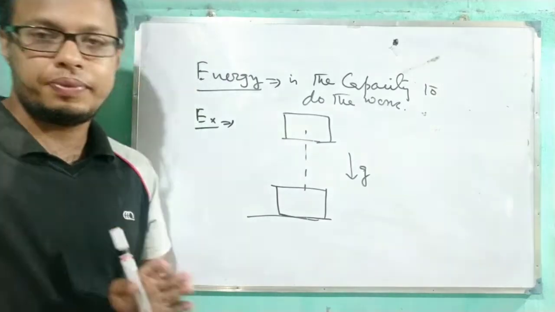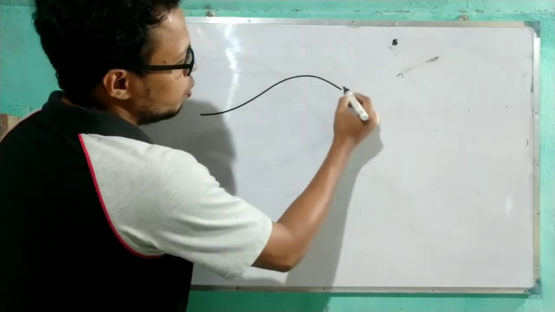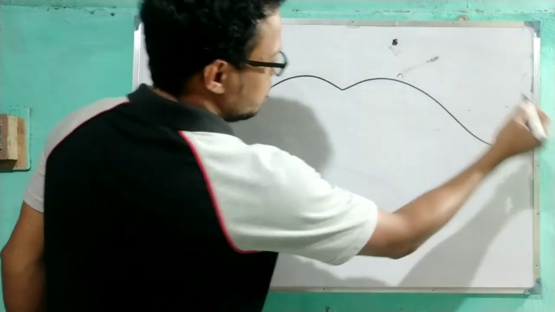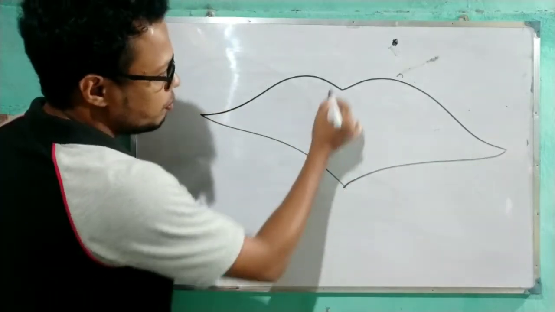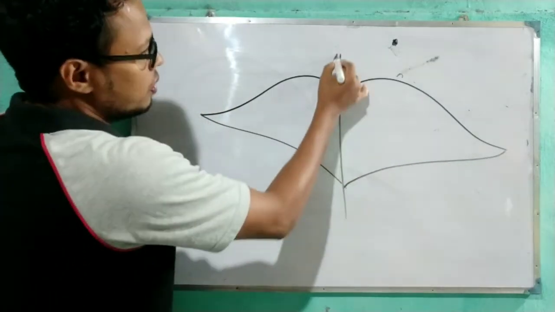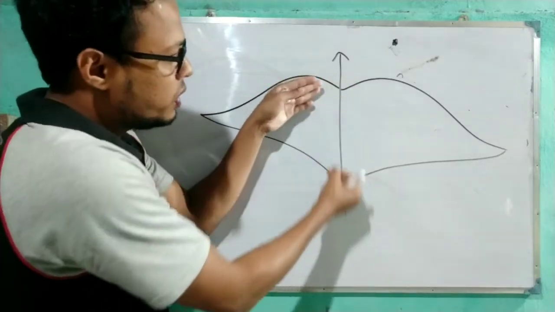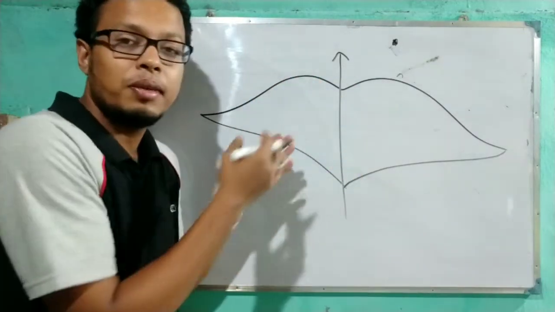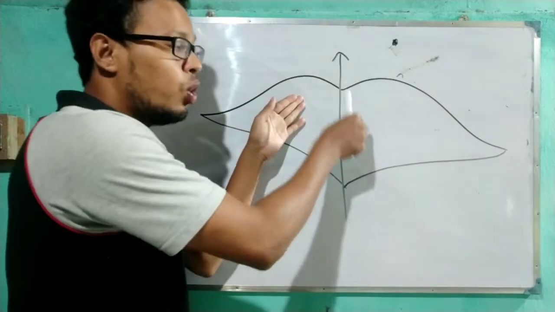Clear? One more example I am giving. Suppose think about the bow. So suppose this is the bow, and this is the arrow. When the bow is stretched, then this bow possesses some energy, because that is equal to the work done on the bow.